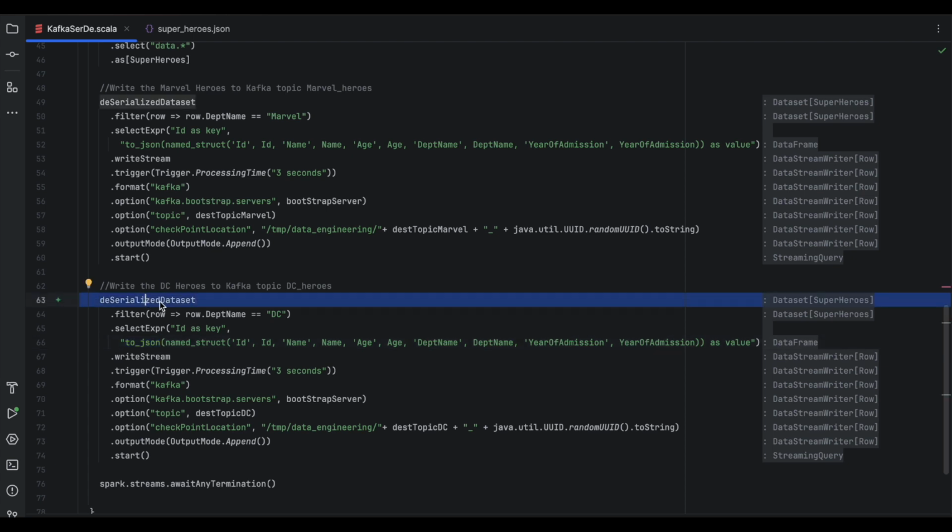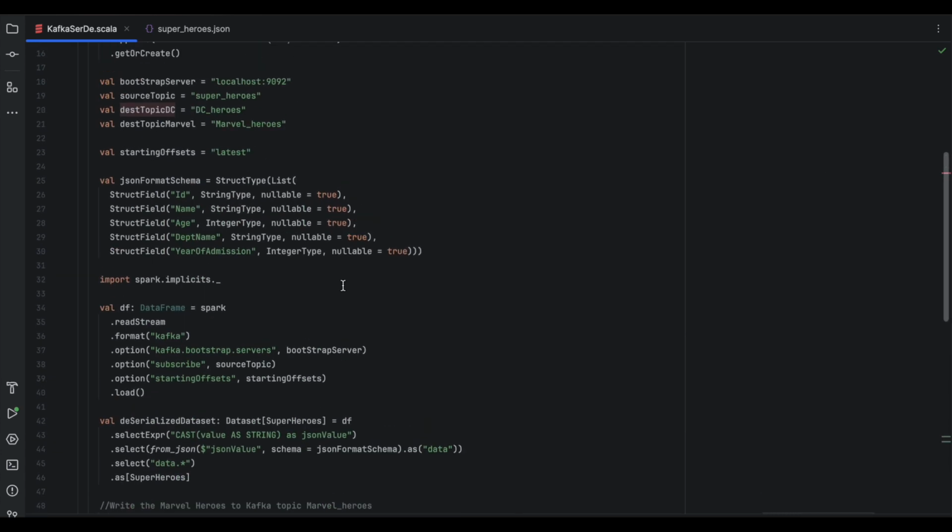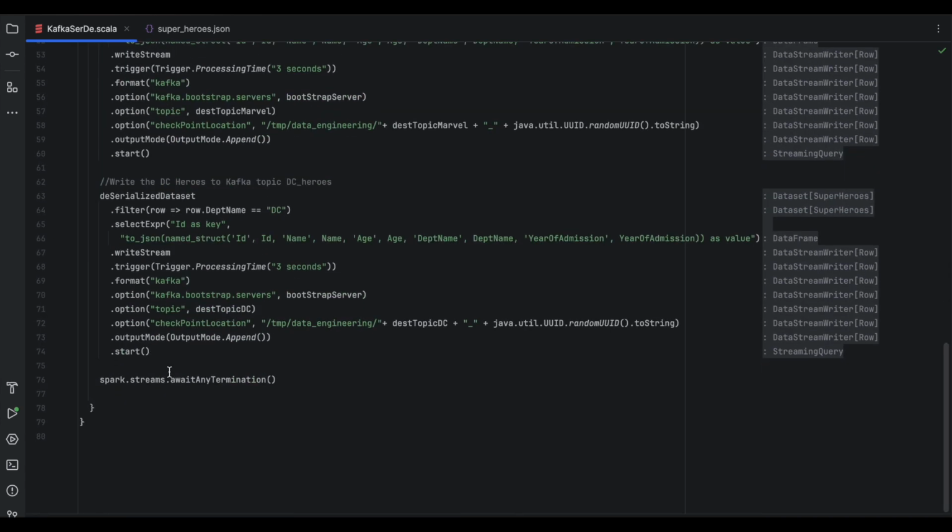The deserialized dataset is there. Again, we are doing toJSON, which means we are going to serialize it again into the JSON format, and finally we are writing to the Kafka topic called DC_heroes. Finally, we are going to start both of the streams. So now we are going to run it.